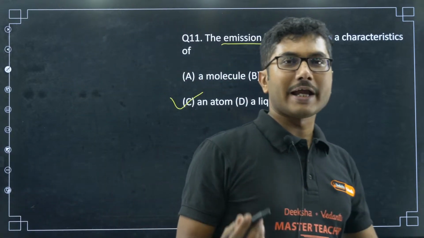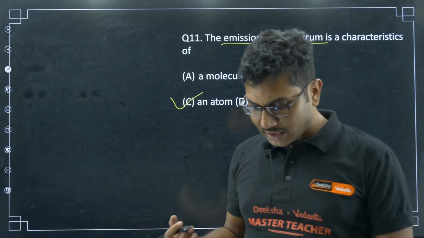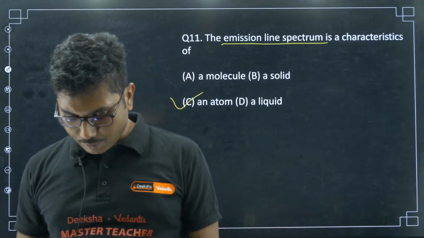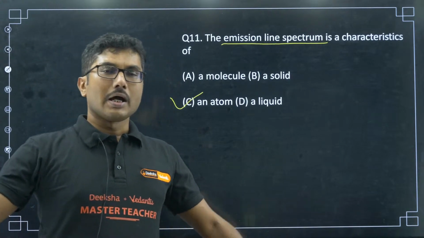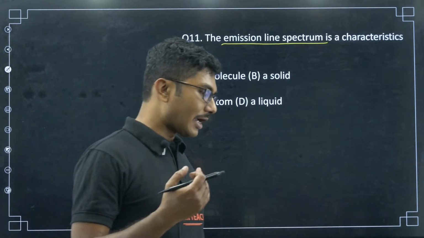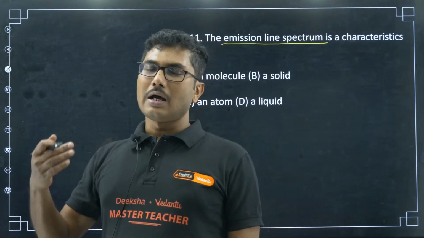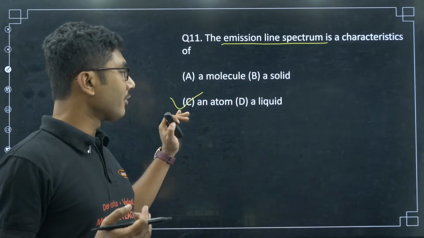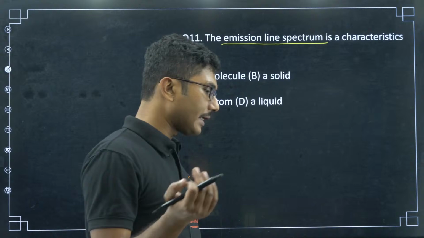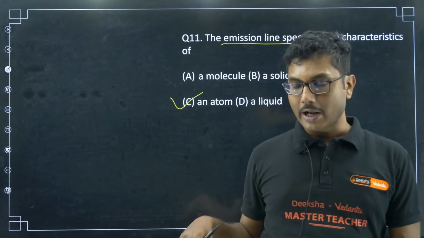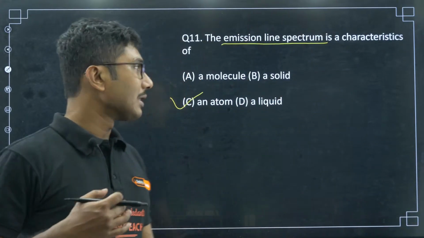In fact, emission line or absorption line, whatever you see, they are the properties of an atom. The molecules do also have some absorption line properties, but in general emission lines are only for atoms, whereas absorption lines can be for molecules, and for atoms as well. So these are the basic things.